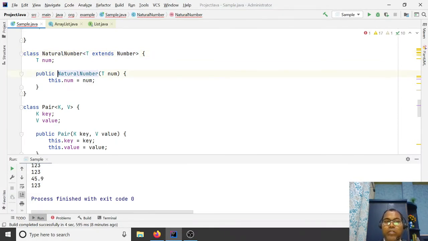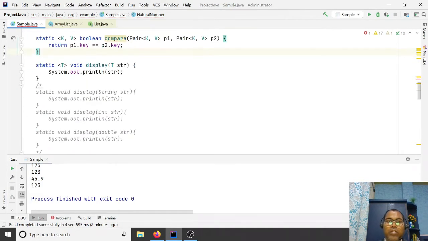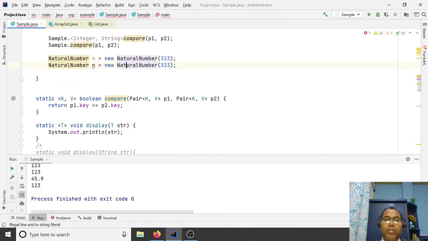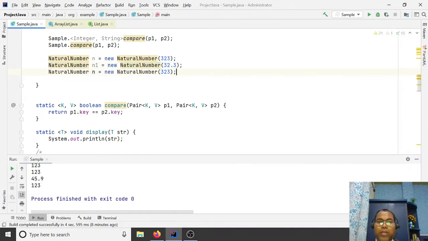So in this case, here you can pass Integer, or you can pass Double. Both are allowed, but if you try to pass a String, it's not allowed.